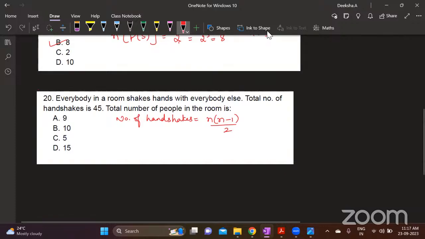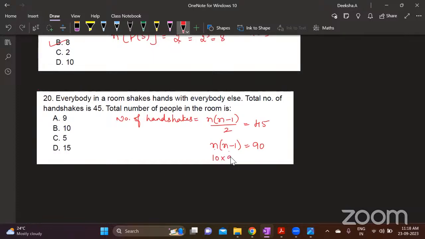Yes, Sharif, the answer is correct. So here, total number of handshakes is 45. So n into n minus 1 is 45 into 2, 90. Now you know the product of two consecutive numbers should give you 90. And this is a bigger number and this is a smaller number. So it is 10 into 9, that is 90. So n is 10. Yes, Rocky has answered n is 10, correct.